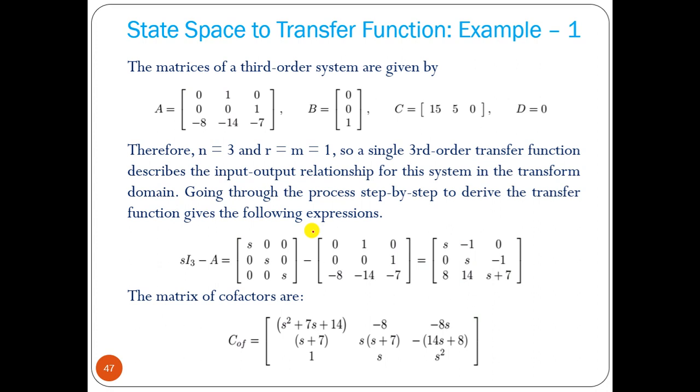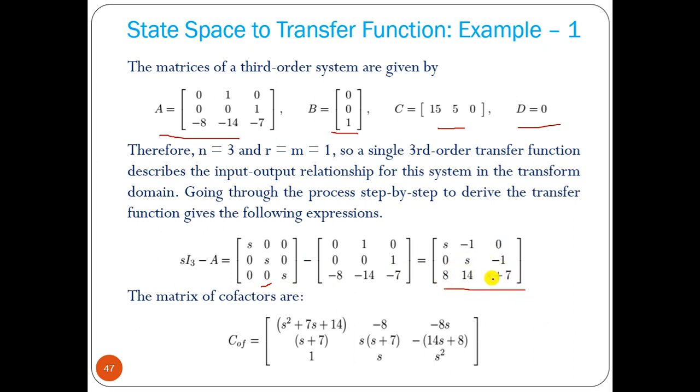Let us solve one problem. Say the A, B, C and D matrices are given, and we have to find the transfer function. So we have to find sI minus A. For sI, all the diagonal ones you multiply with s. So this is the sI value minus A: s minus 0, 0 minus 1, 0 minus 0, 0 minus 0, s minus 0, minus 1, 8, 14, and s plus 7. This is sI minus A.